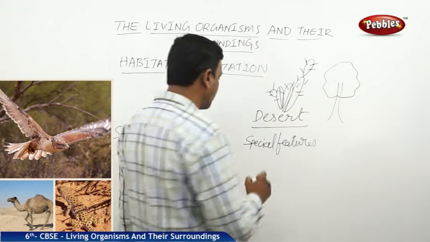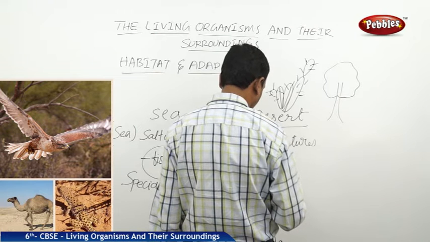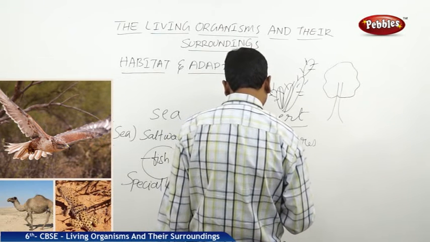Now let us talk about one desert animal.